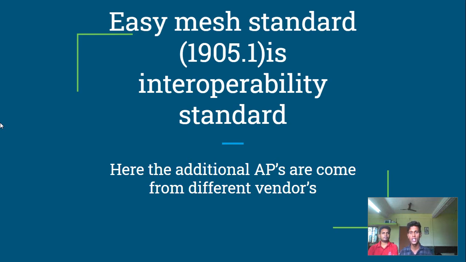The EasyMesh standard is 1905.1. We know it is an interoperability standard. Why is it called an interoperability standard? In EasyMesh technology, we can add APs from different vendors. Different vendors' APs can work together if they follow EasyMesh.